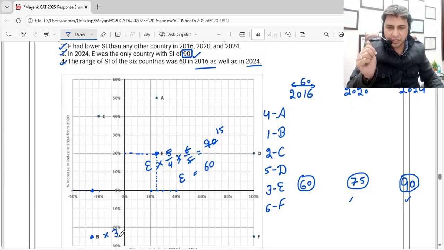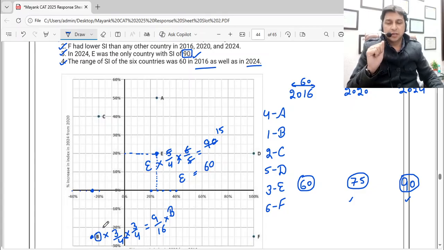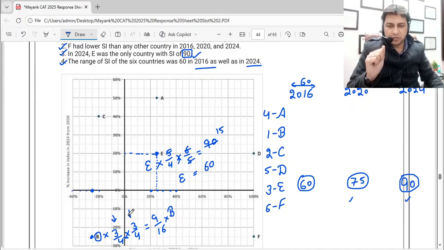That means this is going to become 3 by 4. And in 2024, if I check, that is between 20 and 30, so again 3 by 4. That means in 2024, it should become 9 upon 16 of B. We are considering B as B in 2016. This is in 2020, this is in 2024. So in 2024, it becomes 9 upon 16 of B.